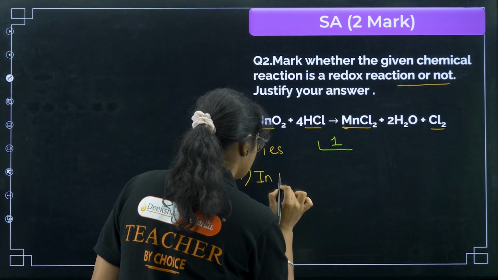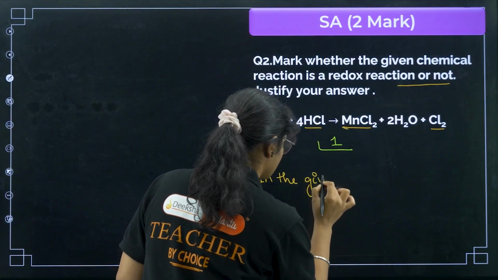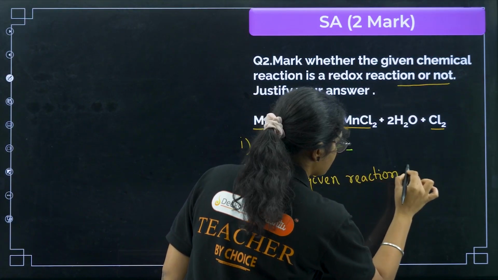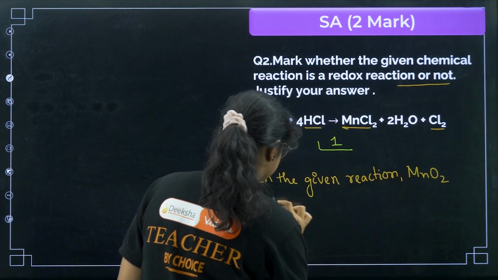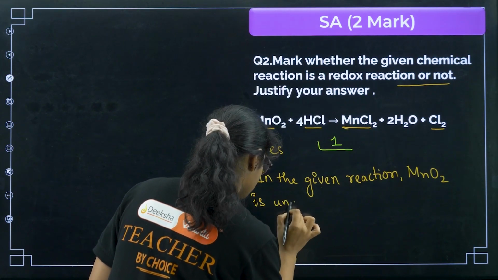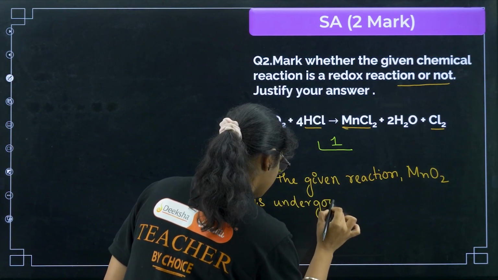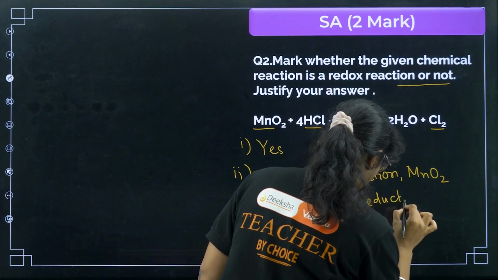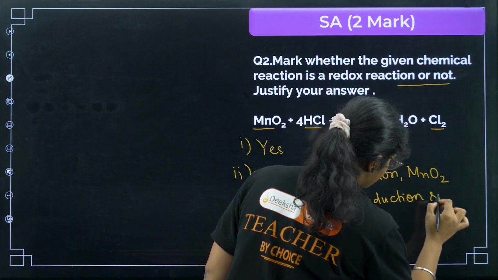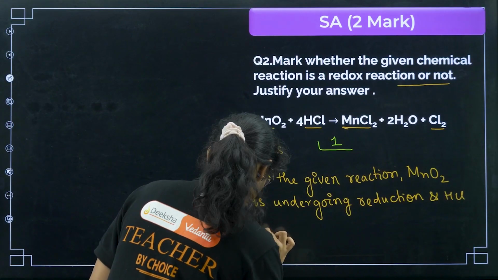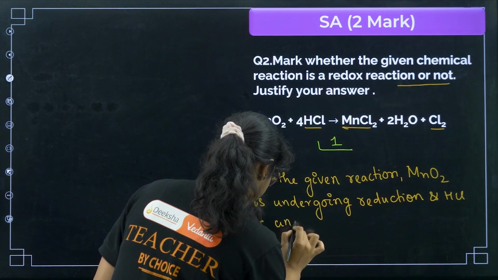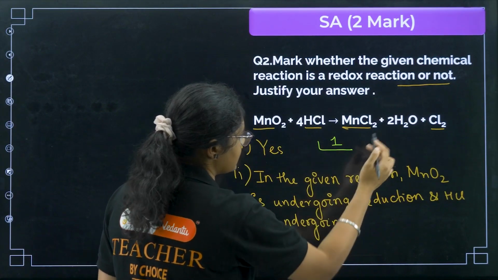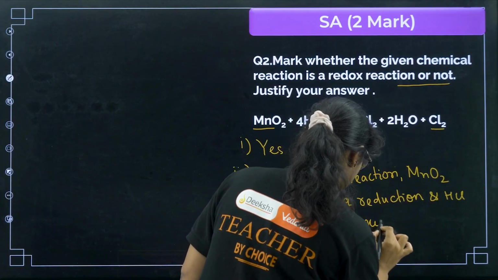So you can write down here, in the given reaction MnO2 is undergoing reduction, and HCl is undergoing oxidation,